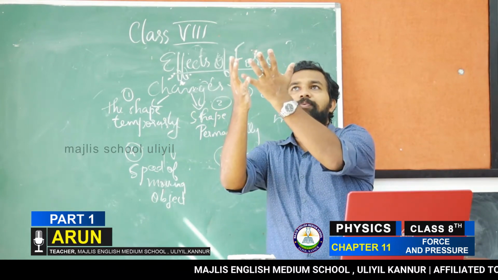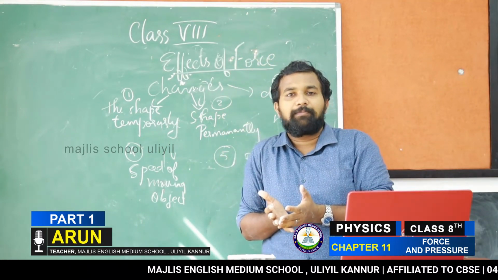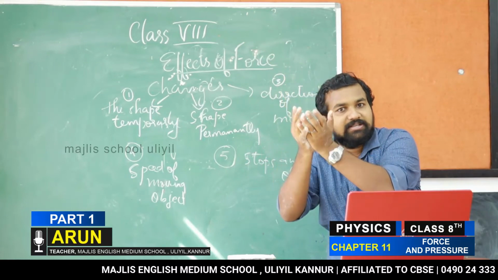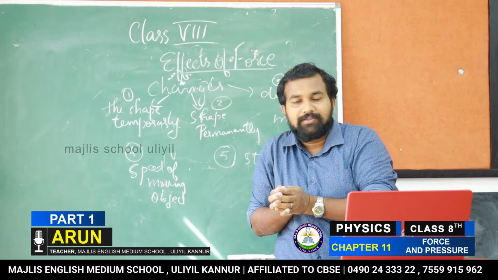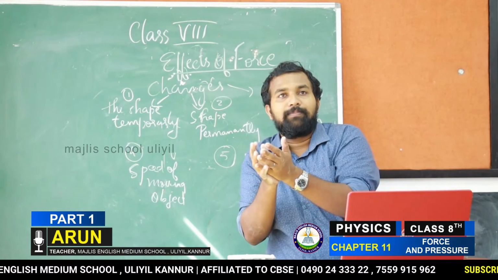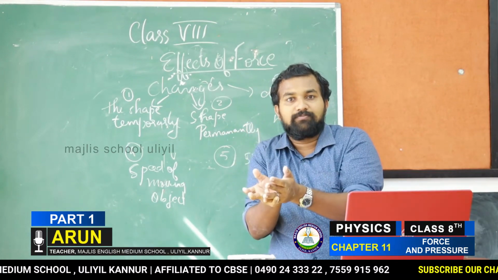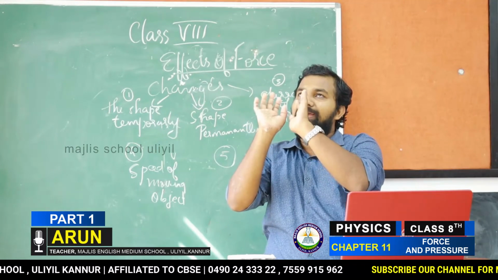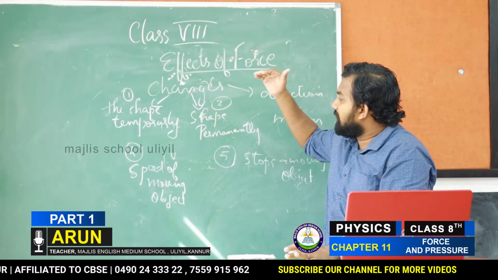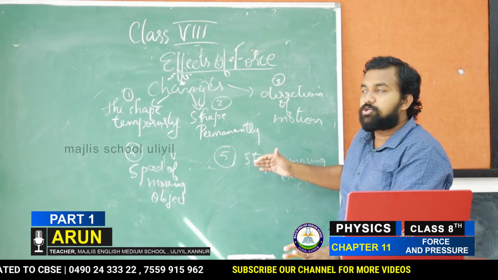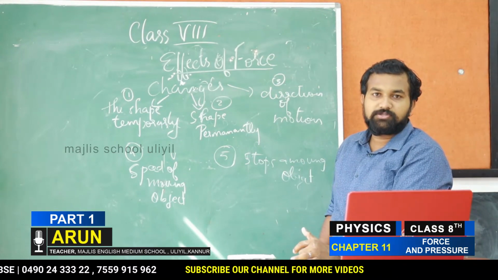In cricket, whenever the player is taking a catch, what is happening? The moving ball is coming and resting into the hands of the player. Isn't it? That means the ball is being stopped by applying force by the player. The player is applying force on the ball and that's how the ball is stopped. So the moving object can be stopped by the application of force.